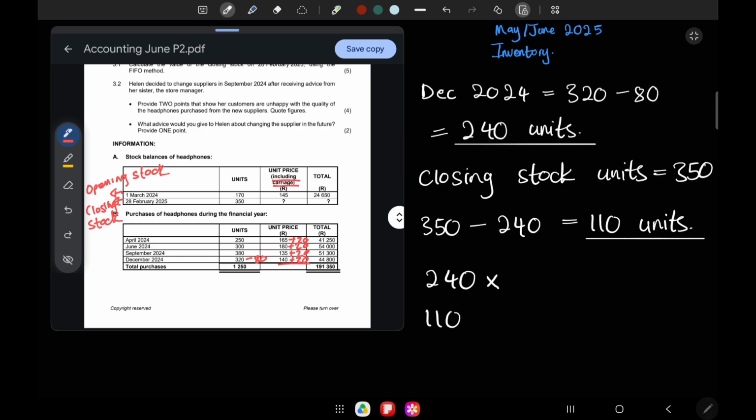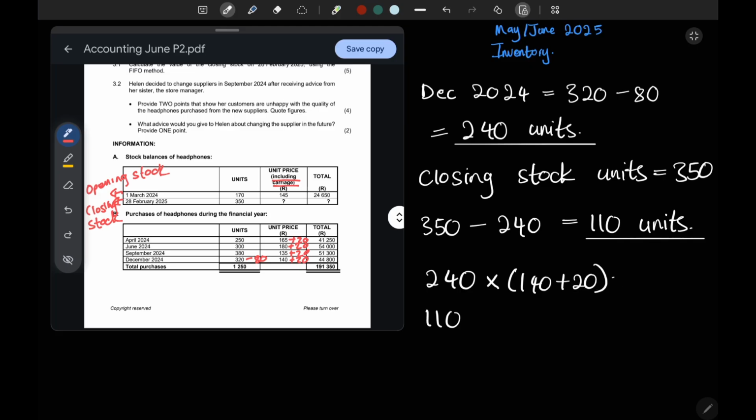We have 140 plus 20. Now for 110, we took it from this batch, the 380, which is in September. So we have to say 110 times 135 plus 20.